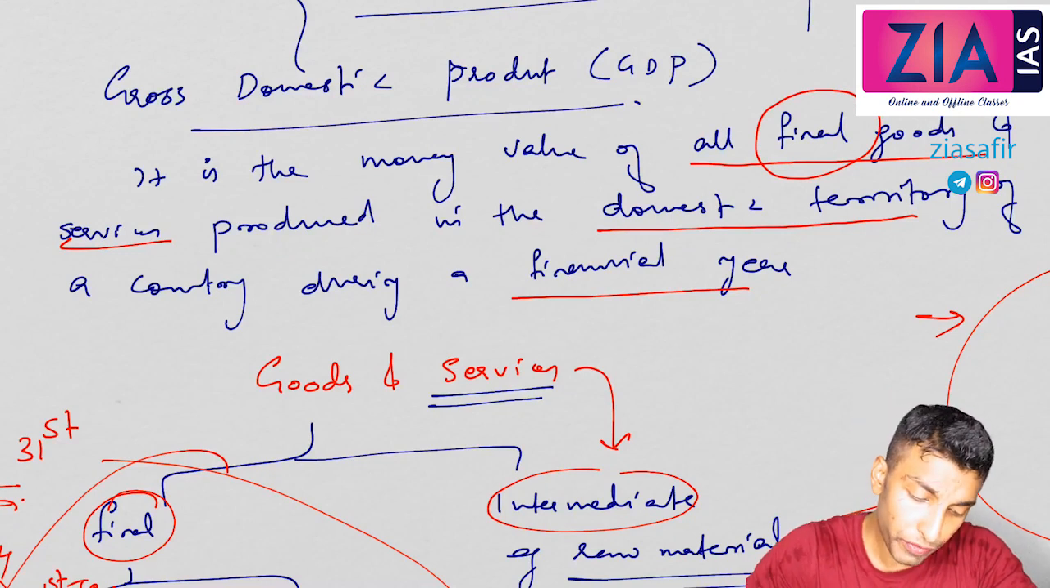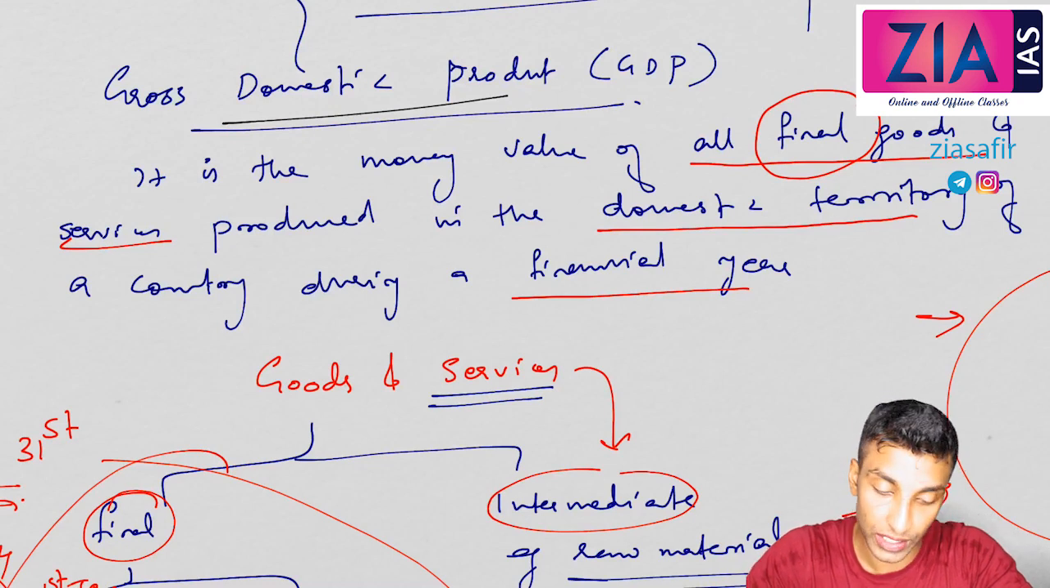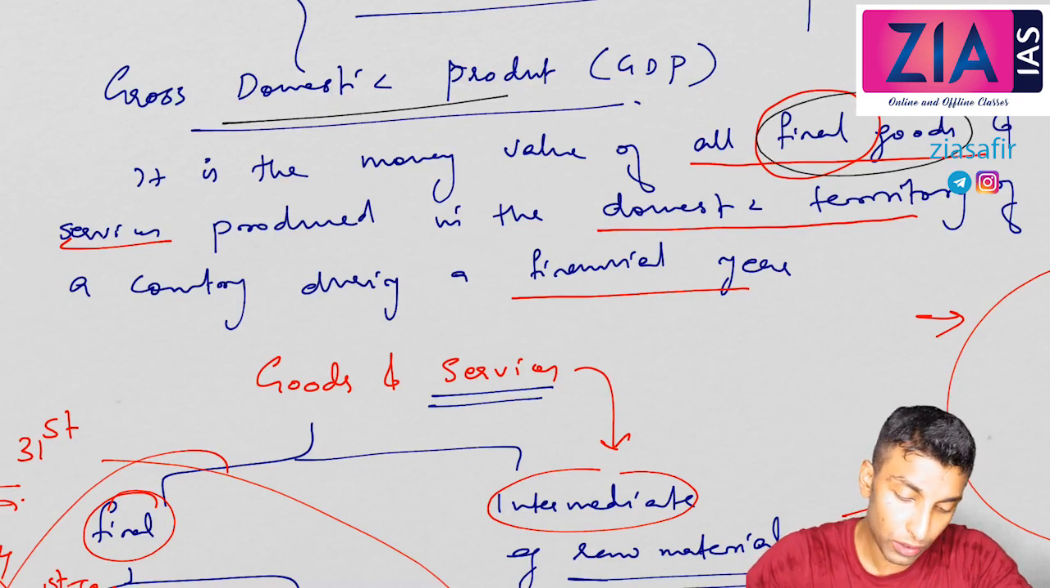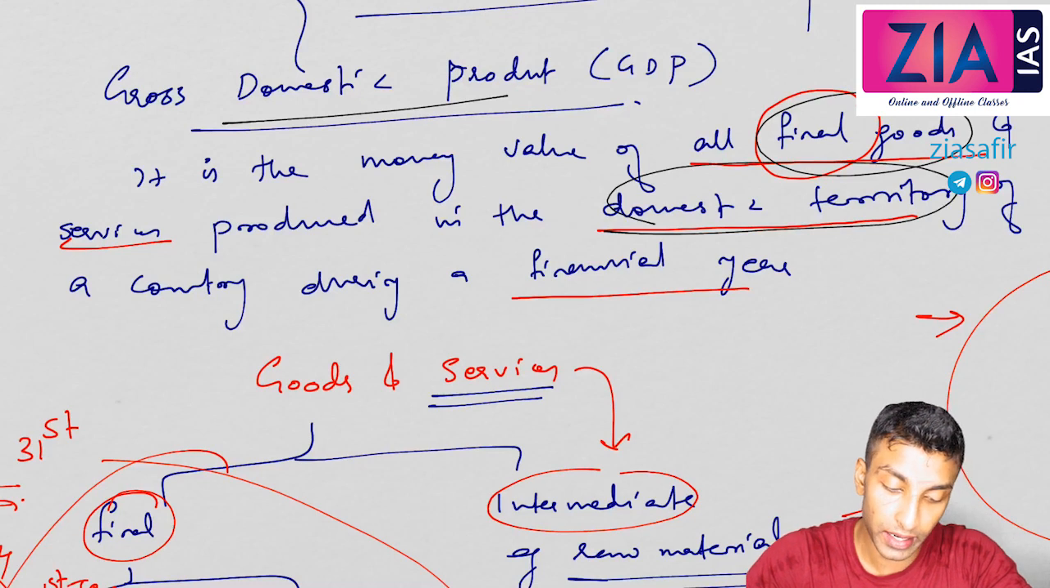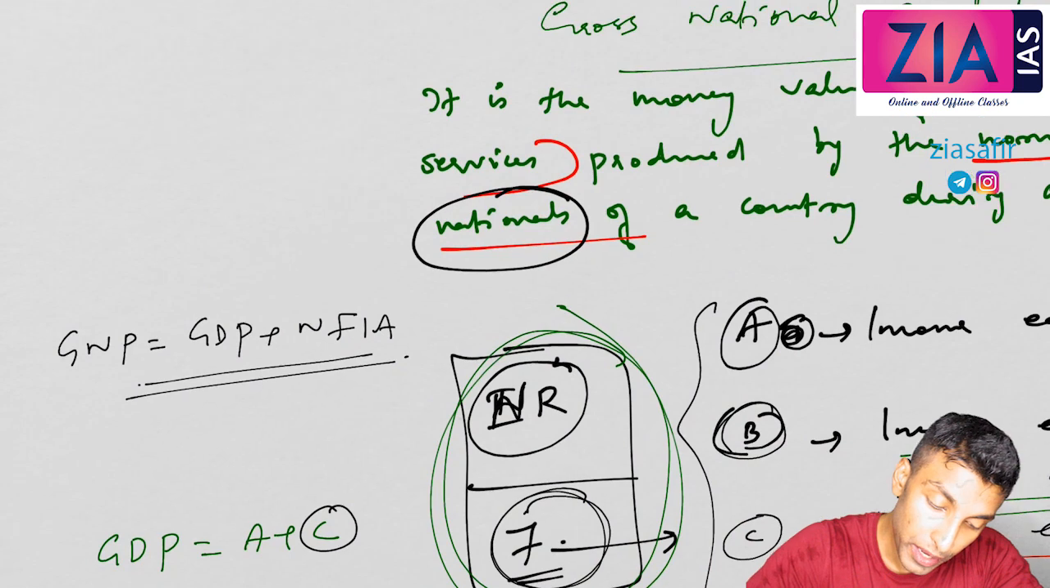What we have discussed as GDP is the money value of all final goods and services produced in the domestic territory of a country during a financial year. You know what is meant by final goods, domestic territory and financial year; all these we have discussed. Then what is GNP?